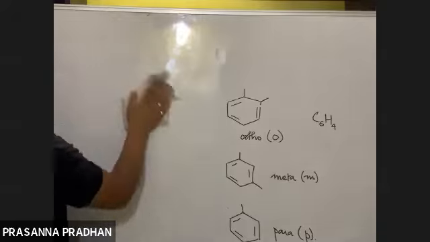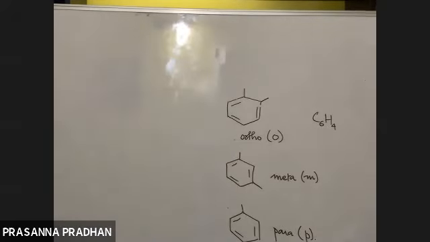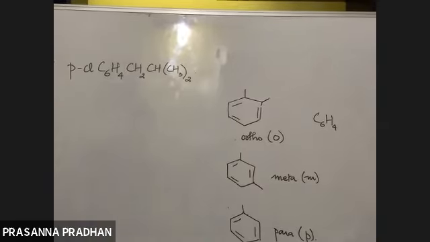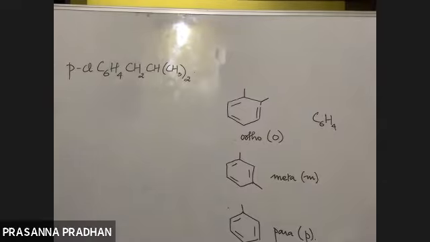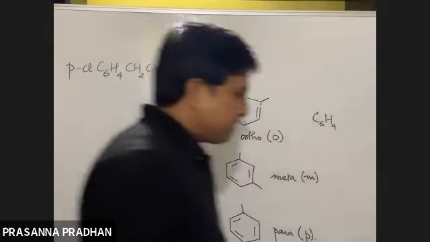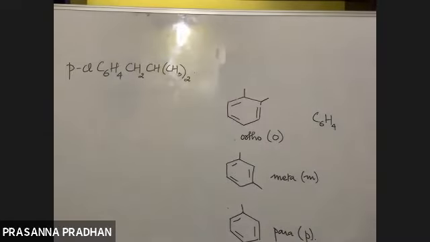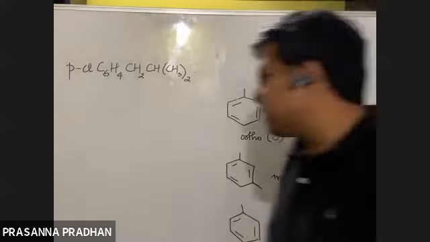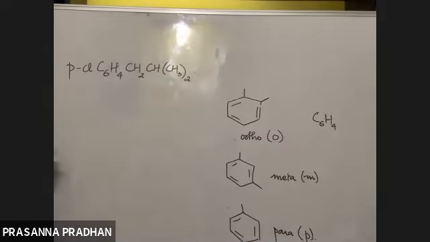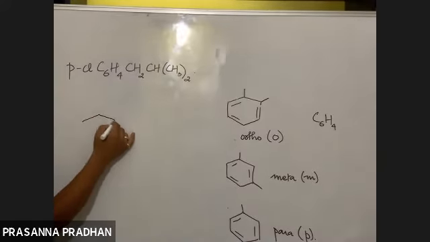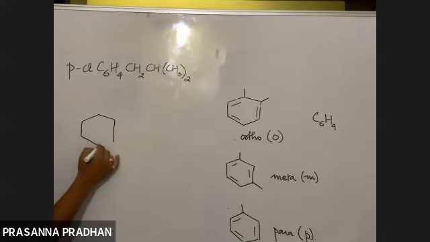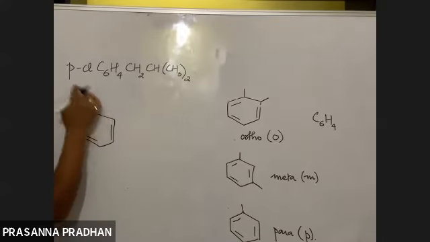problems related to this. So let us try to name this compound according to your IUPAC system of nomenclature. So here you can see P. P indicates your para. We also see C6H4. What is C6H4? We have a benzene nucleus where the two substituents are in the para position.